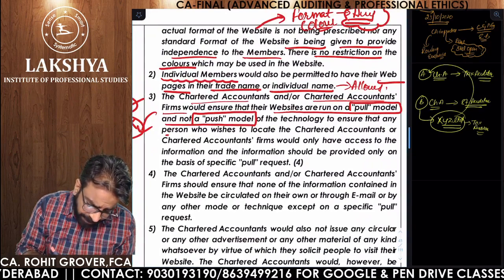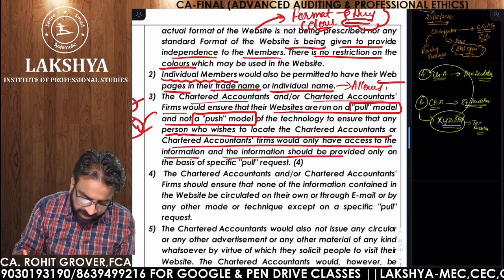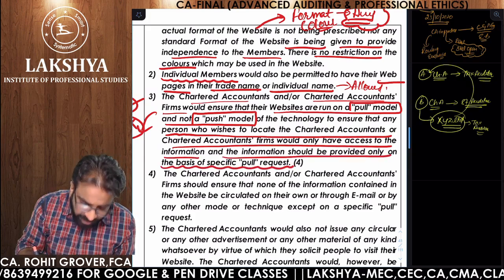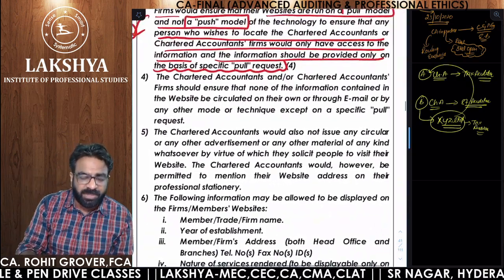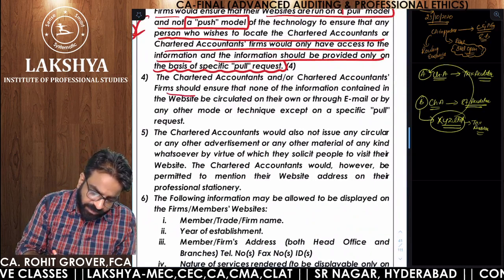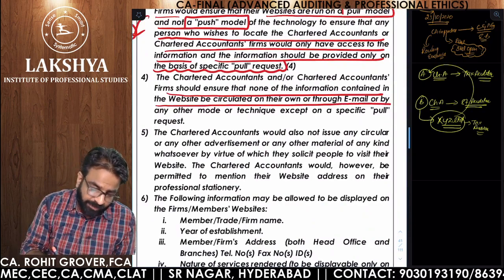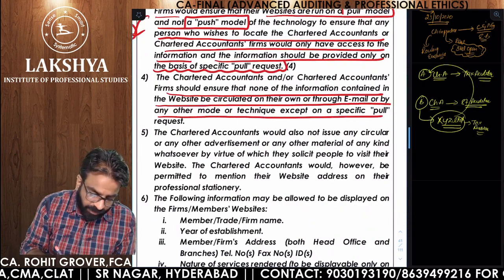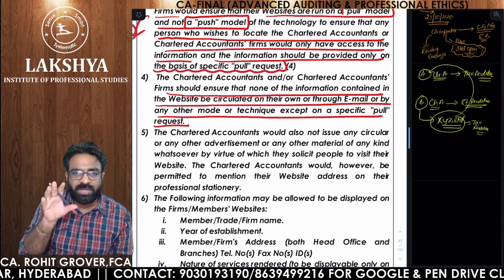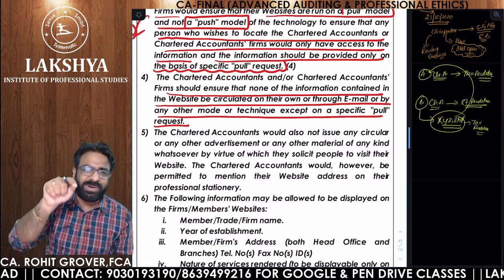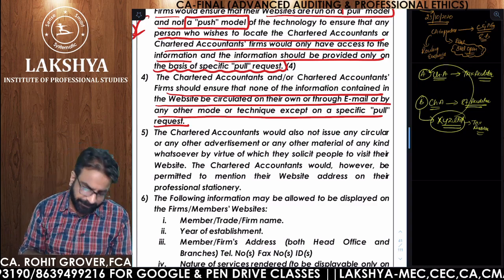To ensure that a person who wishes to locate the chartered accountant or chartered accountant firm would only have access to information, and the information should be provided only on the basis of pull request. So you click the button, then only the information is shown. Next point. The chartered accountants or the chartered accountant firm should ensure that none of the information contained in the website is circulated on their own through emails or by any other mode or technique except on the pull model. So if you have any information in your website, make sure it is hidden, and if somebody wants that information, he should click on that window, and only then the information should come. That is what they are saying.